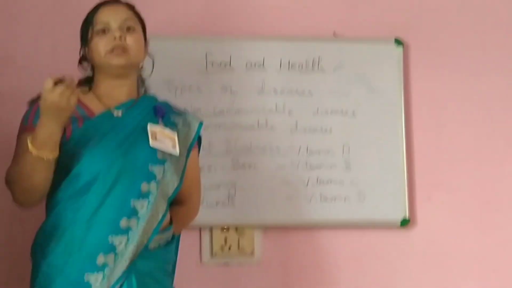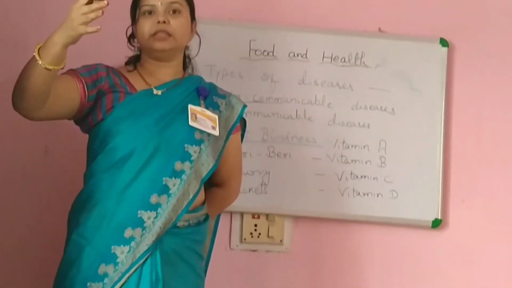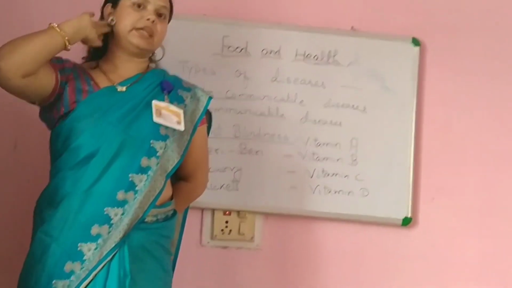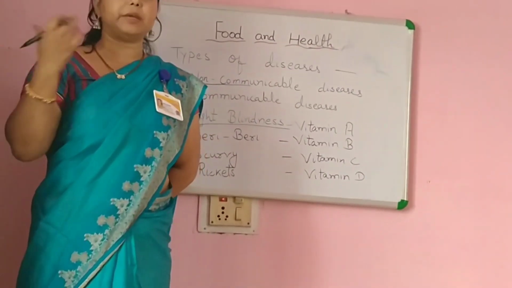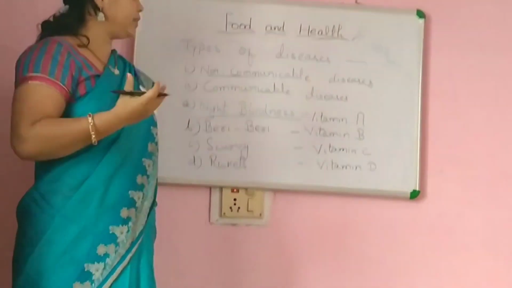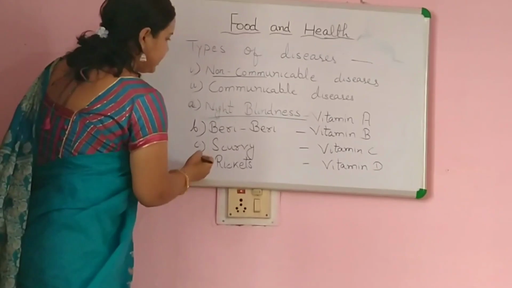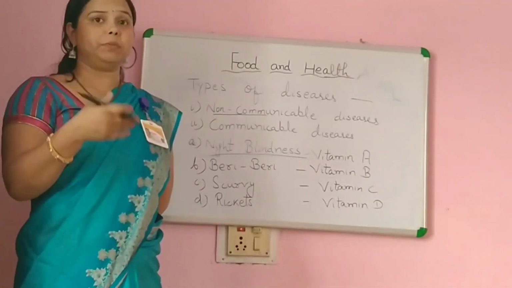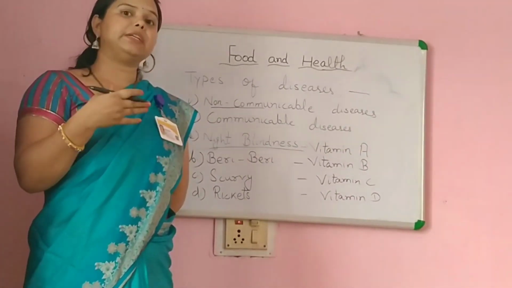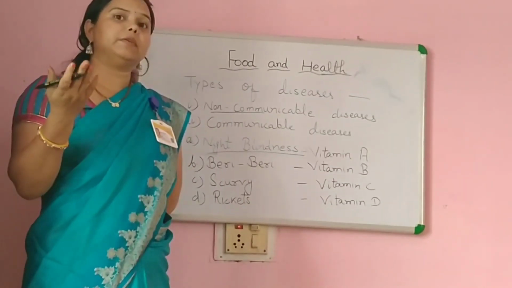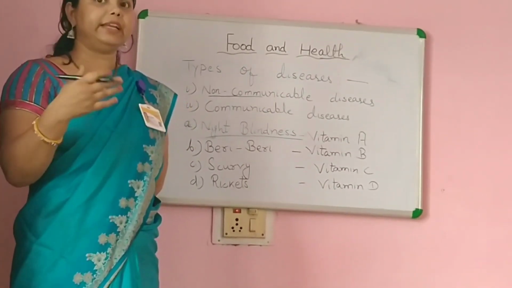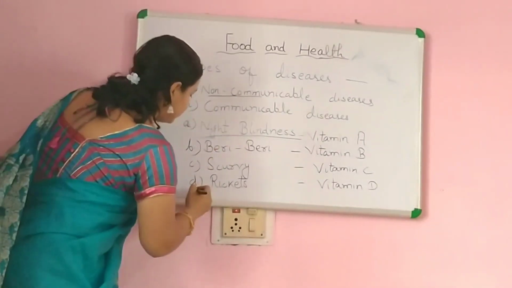So we should sit in the sunlight during the winter season, and we should play outdoor games also, so we can take more and more vitamin D. And we should eat vitamin D based food materials also. We should include vitamin D food items in our daily diet.